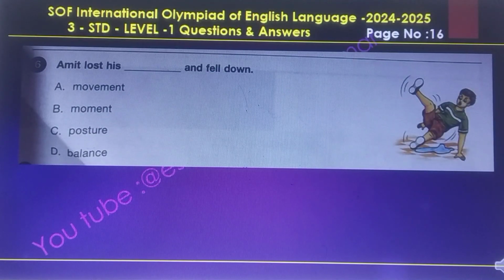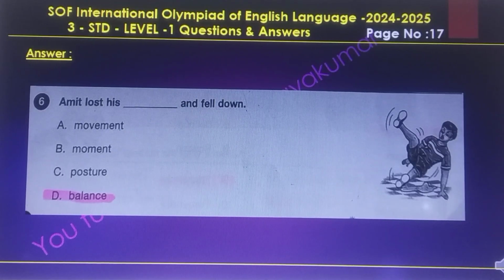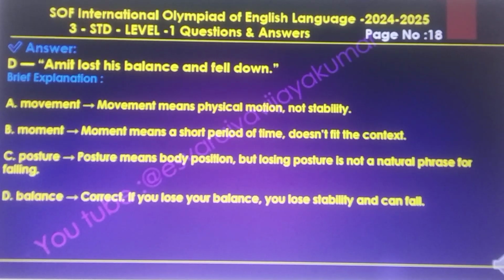Question number 6. Amit lost his dash and fell down. The answer is D, balance. A, movement. Movement means physical motion, not stability. B, moment. Moment means a short period of time, which doesn't fit the context.